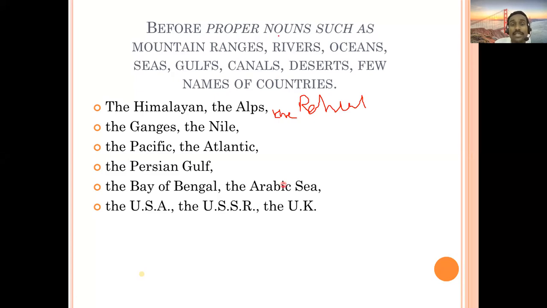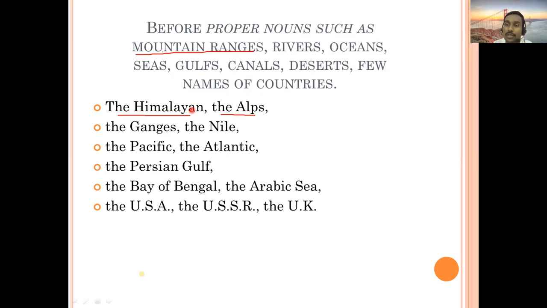But here you can get some examples, the names of mountain ranges. So you can see examples here: the Himalayan, the Alps. Is Himalaya a mountain or a mountain range? Is it one parvat, or is there a range of different kinds of mountains in the Himalaya?